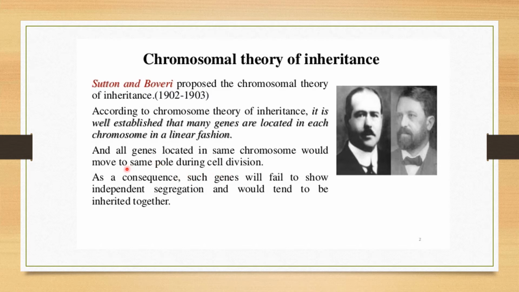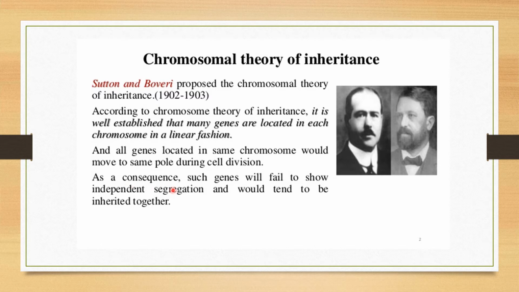Here what are they saying? The genes located in the same chromosome would move to the same pole during cell division. As a consequence, such genes will fail to show independent segregation and would tend to be inherited together.